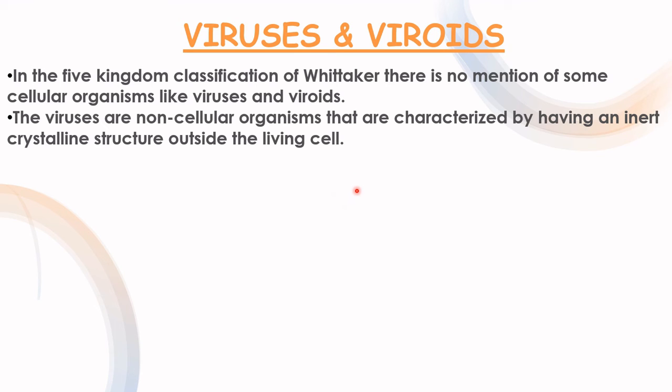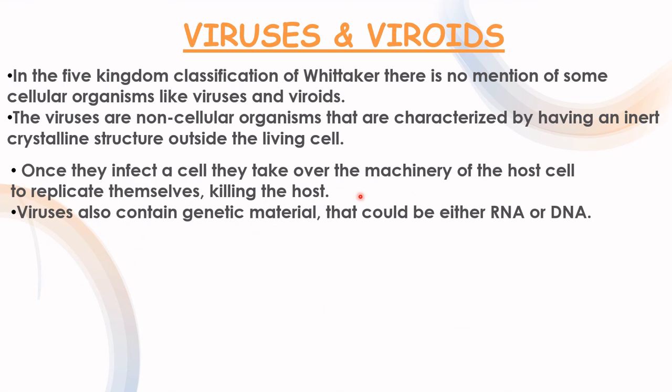Once they infect a cell, they take over the machinery of the host cell to replicate themselves, to make their copies, and in this process they kill the host. Viruses also contain genetic material which can be either DNA or RNA, never both of them.